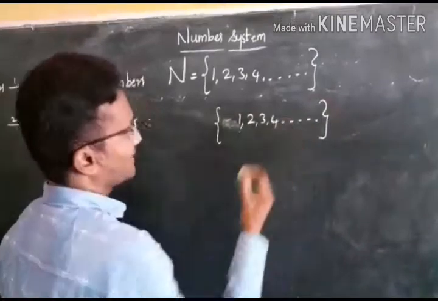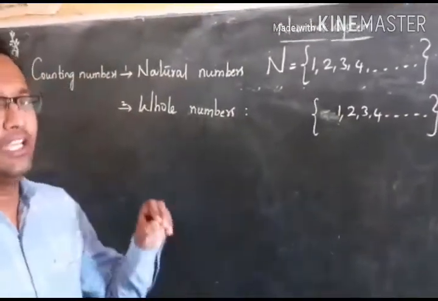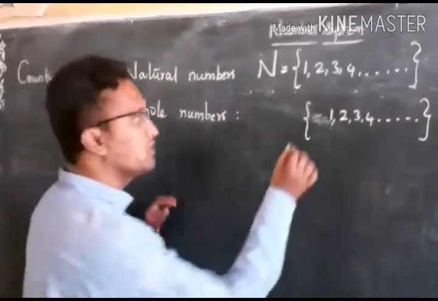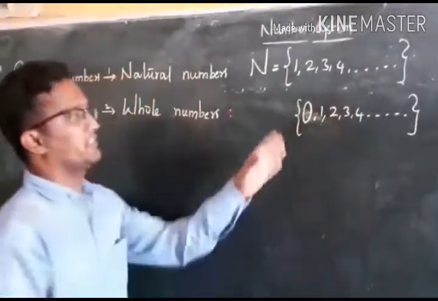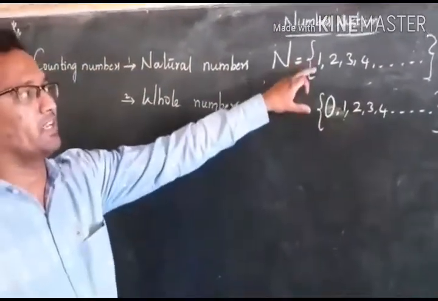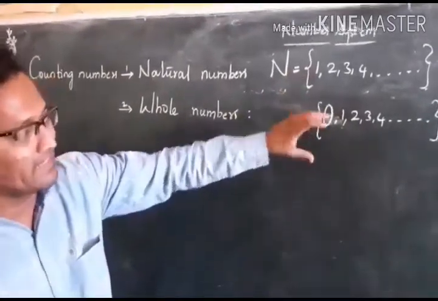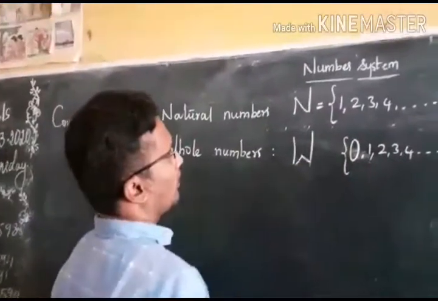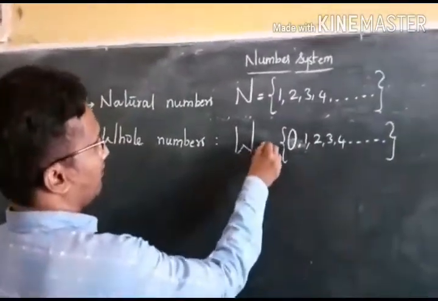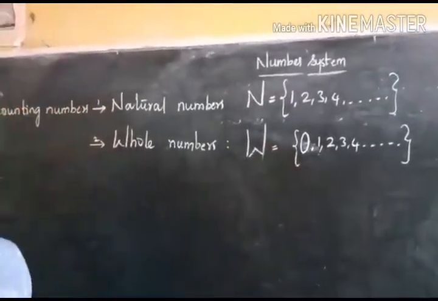These are the natural numbers. If you include 0, that means if you put 0 in the set of natural numbers, then that new set is called whole numbers. Whole numbers are denoted by W.